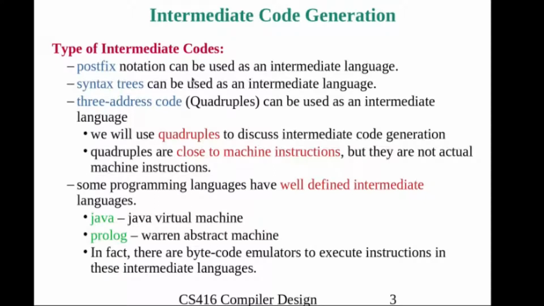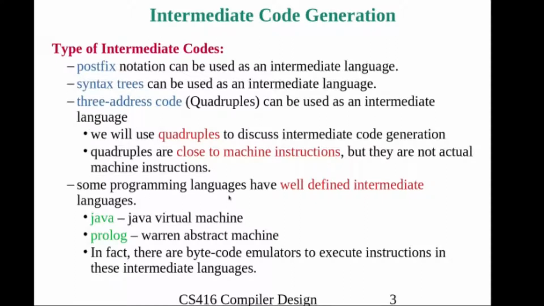Syntax tree is a tree which we construct by doing the parsing. That itself is the intermediate representation of the source program, and its other notation is postfix notation or prefix notation. And from the syntax tree itself, we will construct three address code. And how will we represent three address code? We will use quadruple representation, and quadruples we will discuss later. These quadruples are close to the machine instruction. That's why we represent three address code as quadruples.